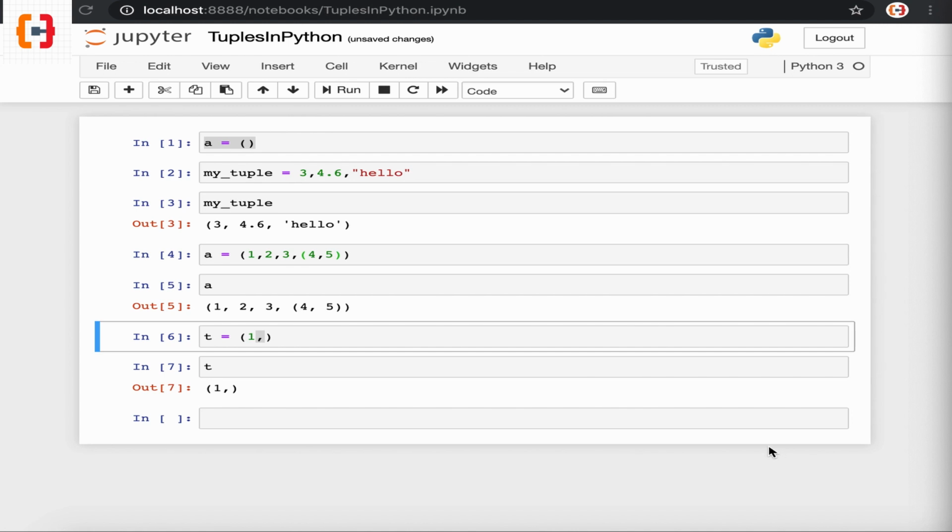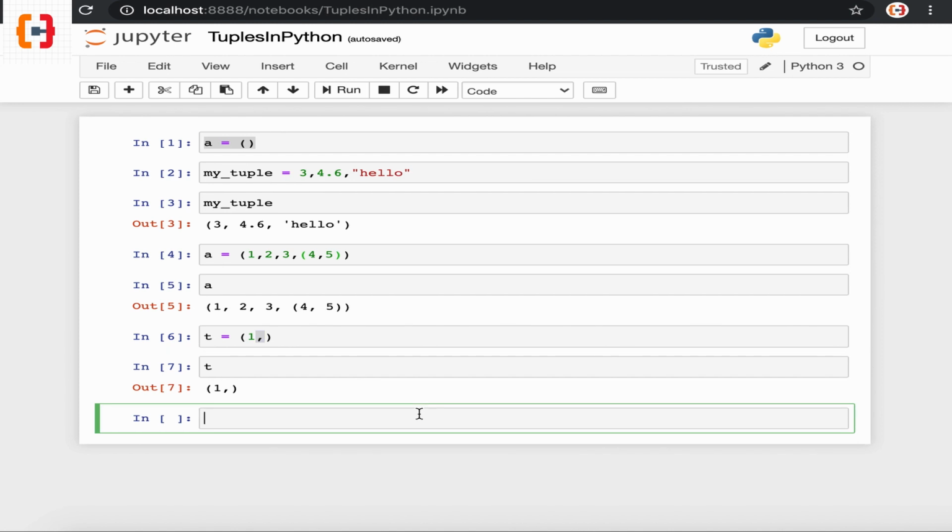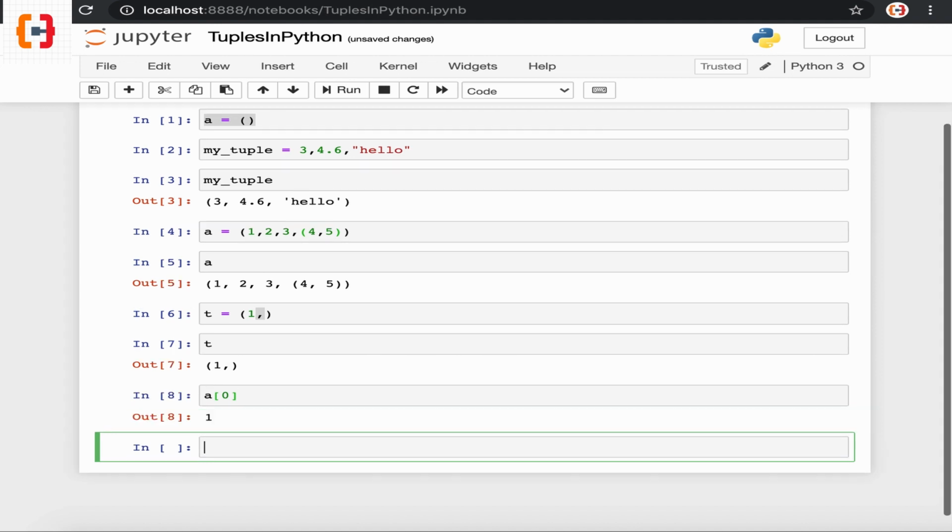Now let's move to our next topic, which is how we can access an element in a tuple. A tuple is an index-based data structure similar to a list, so we can access the elements of a tuple using square brackets with the index position. If we want to access an element of tuple a, we execute this command like we did in a list, passing the index position of the element in square brackets. We can see we have accessed the first element of the tuple.